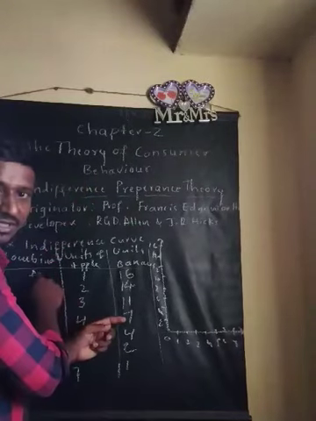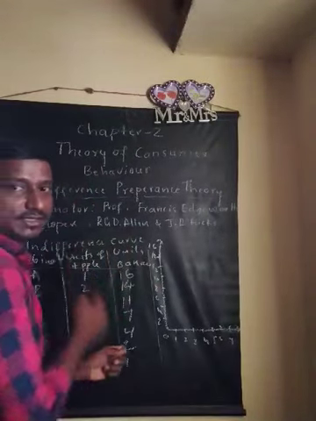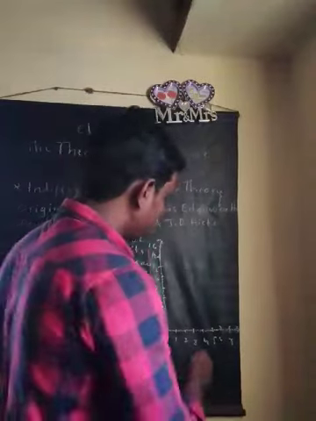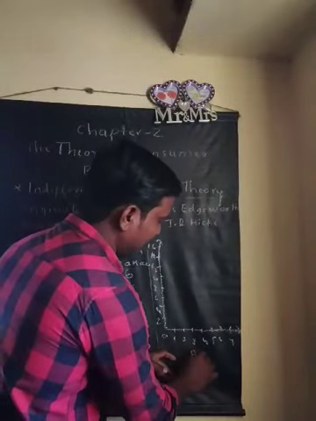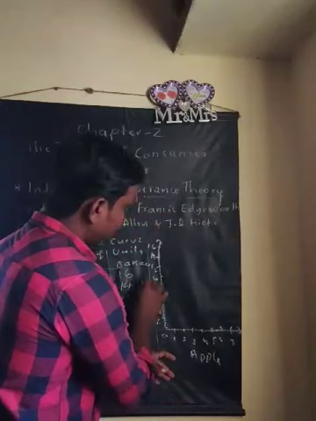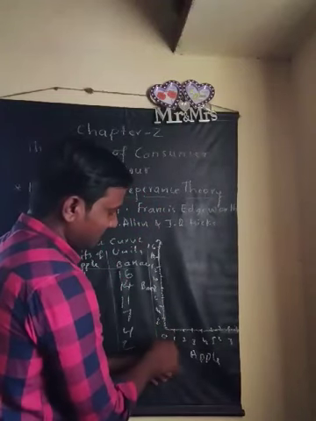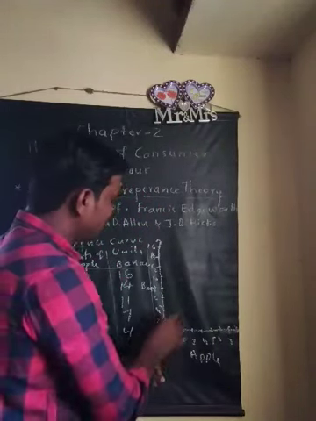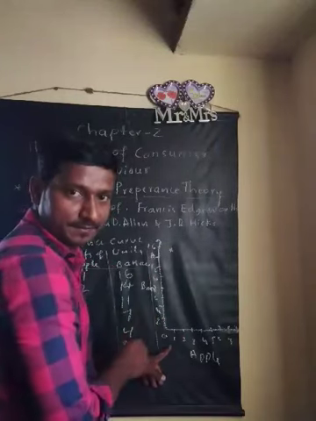Now you see at combination A, 1 unit of apple and 16 units of banana. This is apple and this is banana, so it comes here.